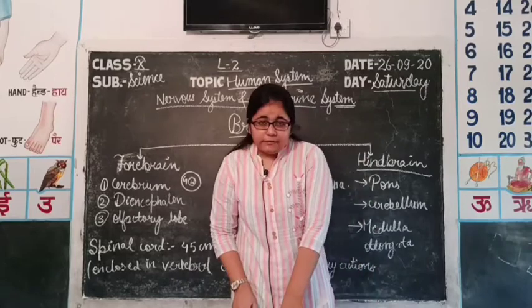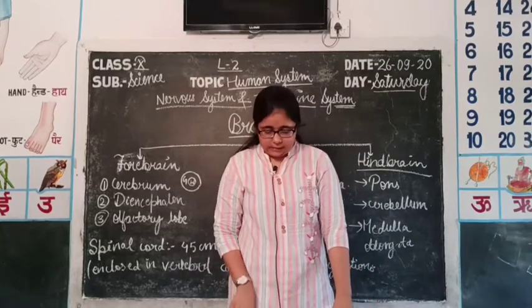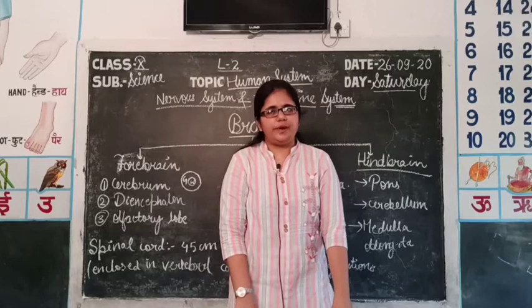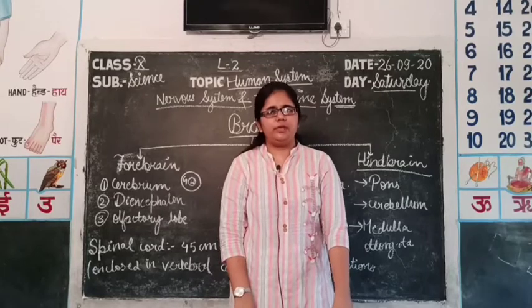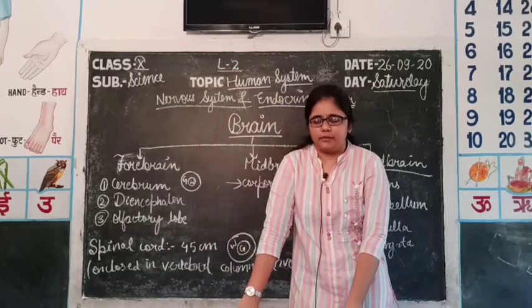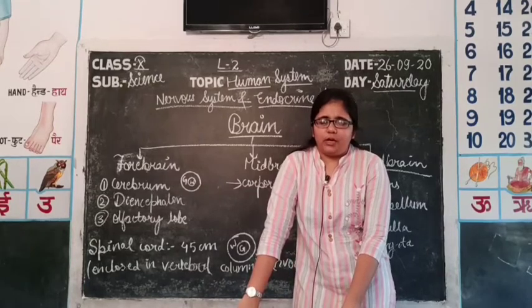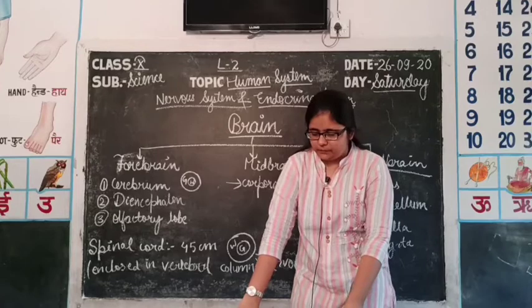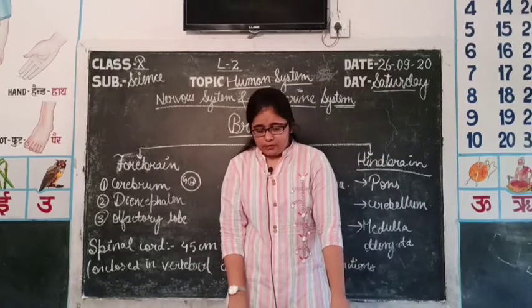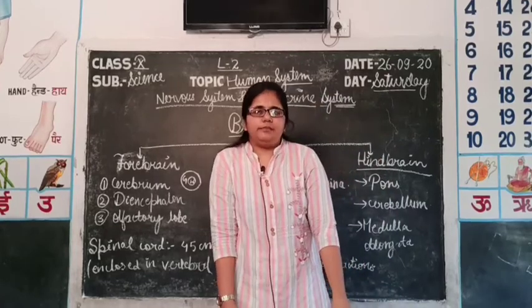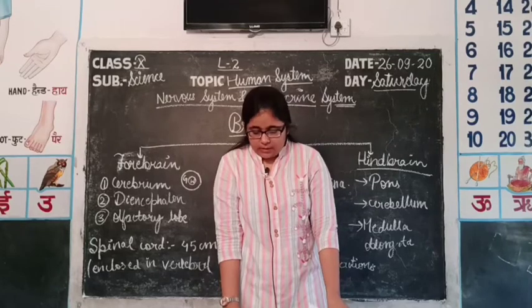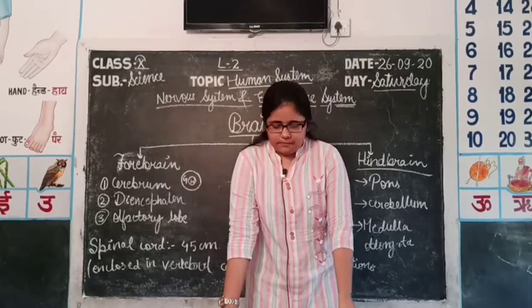We looked at the classification of the nervous system, that is the human nervous system is divided into two parts. First of all, CNS, that is central nervous system, which comprises brain and spinal cord along with their nerves. And the second part was PNS, that is peripheral nervous system, in which two types of nerves lie.